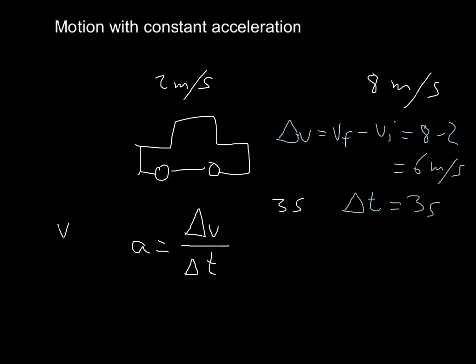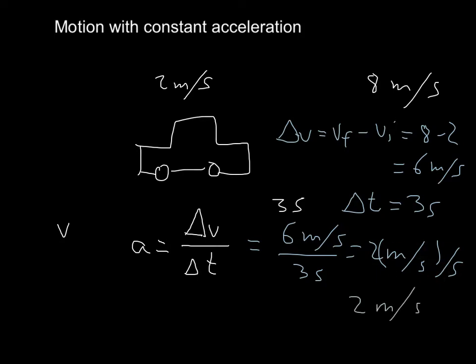So let's do that. So that's equal to increase in speed. We said that it was 6 meters per second. The increase in time was 3 seconds. And then I get 2 meters per second every second. 2 meters per second every second. And of course, I'm not going to write down the units like that because that's ugly. So I'm going to write it as 2 meters per second squared. And these are the units of acceleration.